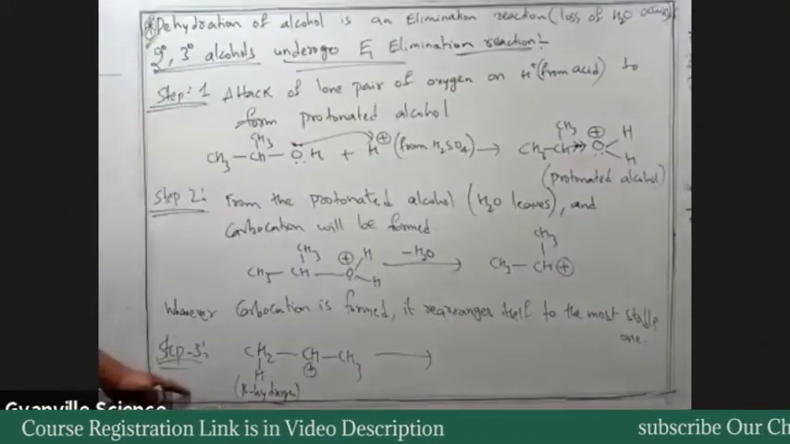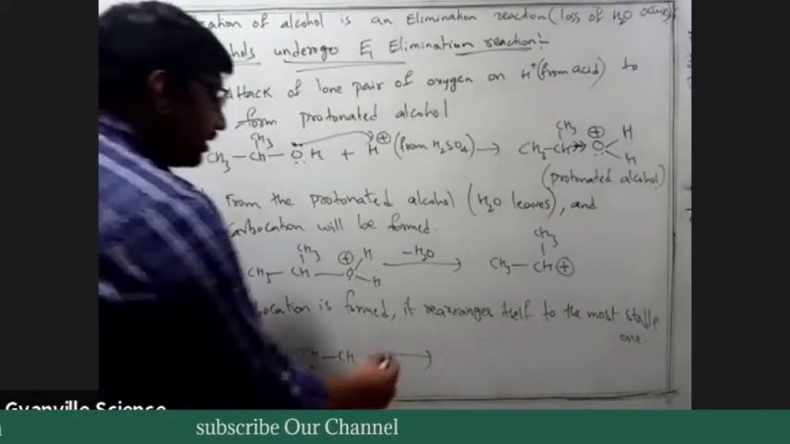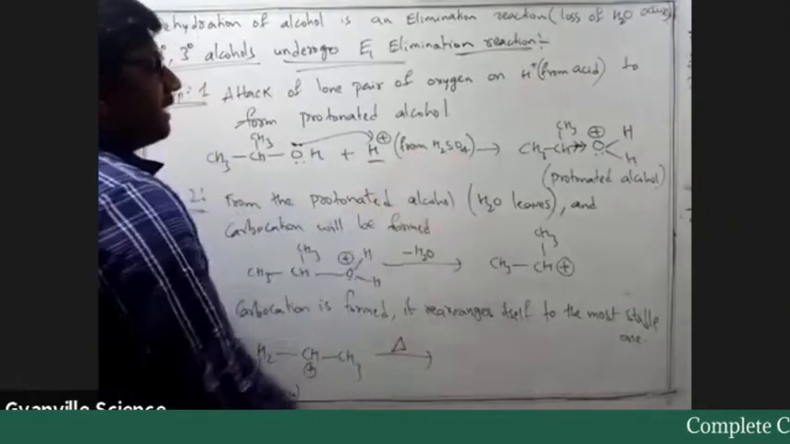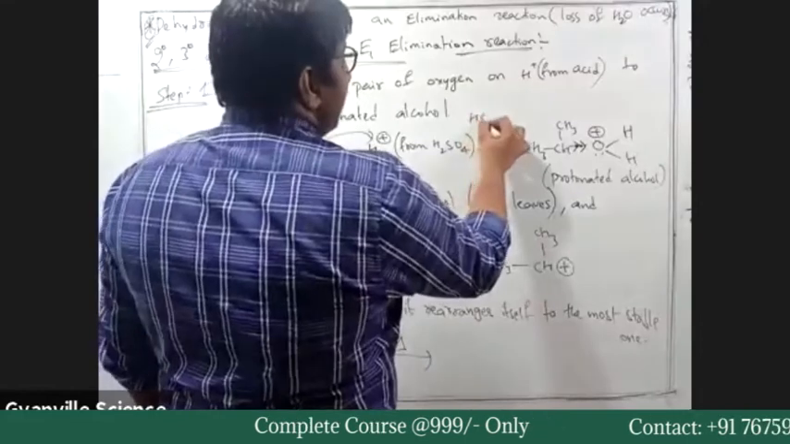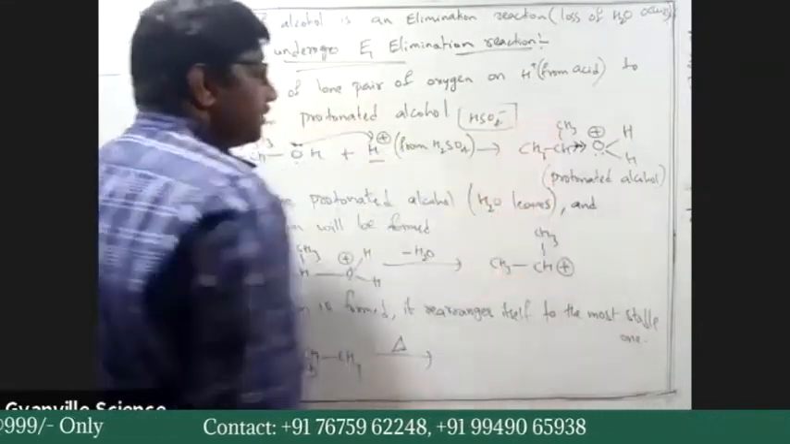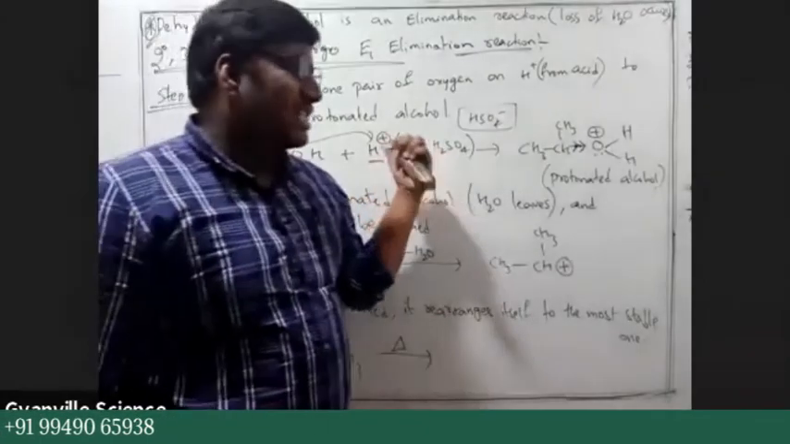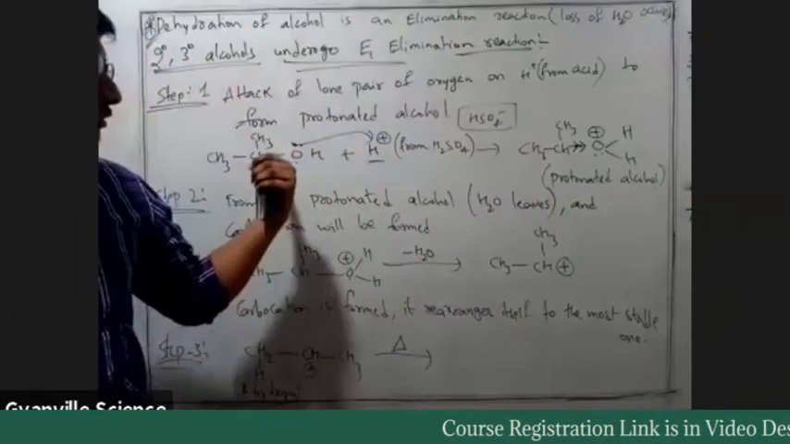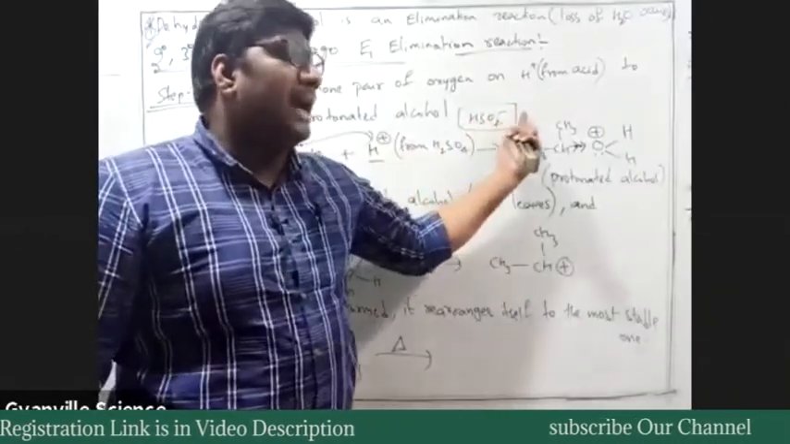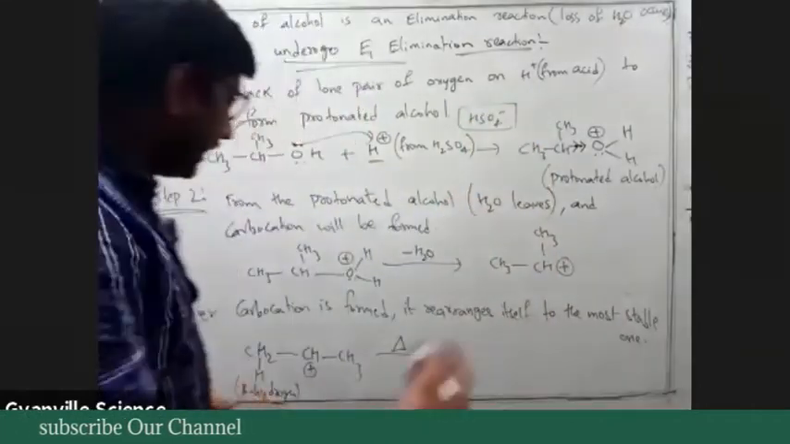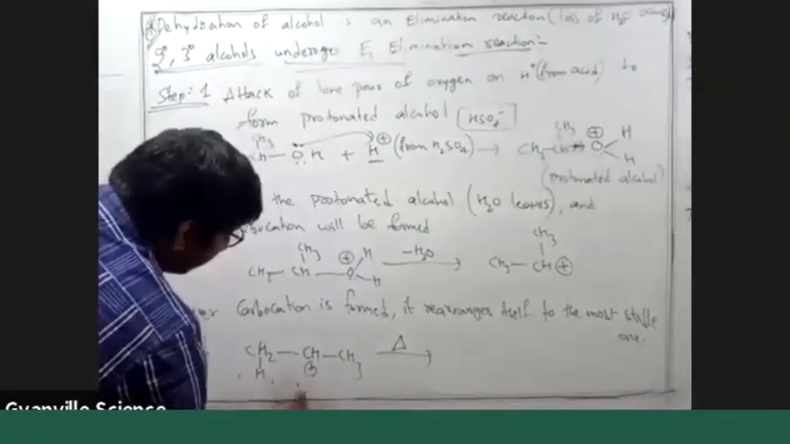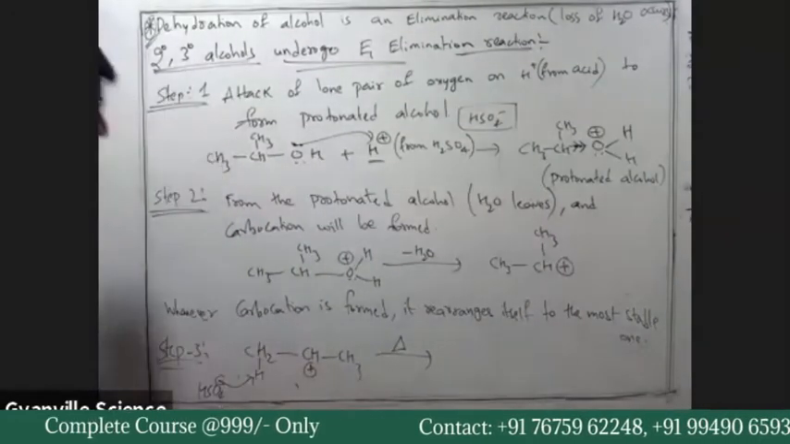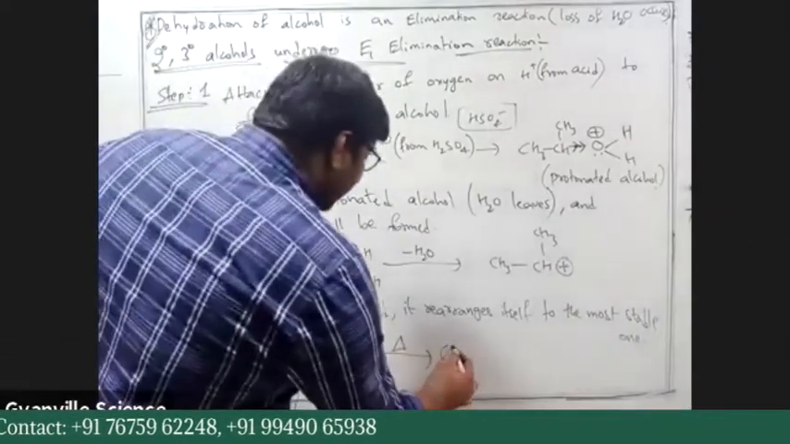Step 3, the carbocation. Upon heating, we have H plus here, right? We have taken H2SO4, so we have H plus, and we also have HSO4 minus in the solution. H2SO4 gives rise to H plus plus HSO4 minus. That HSO4 minus, whatever is there, will pick up the beta hydrogen. So H2SO4 will be formed again.